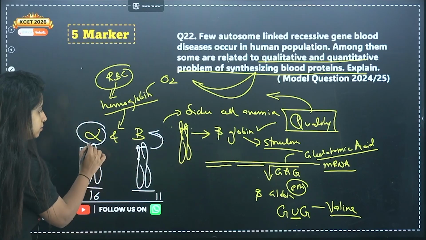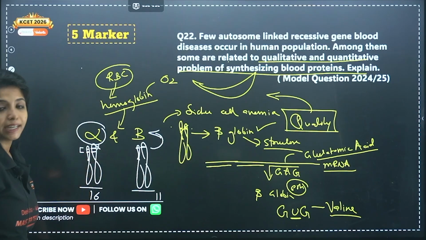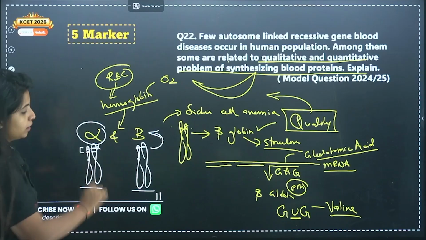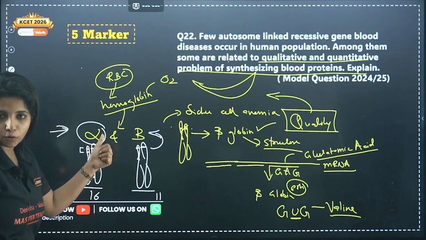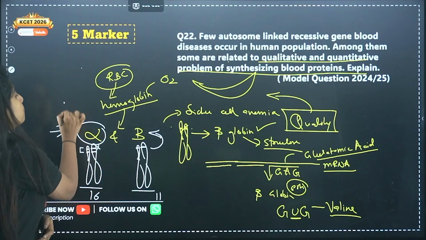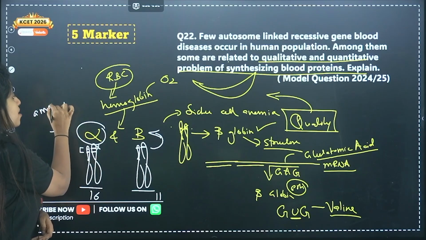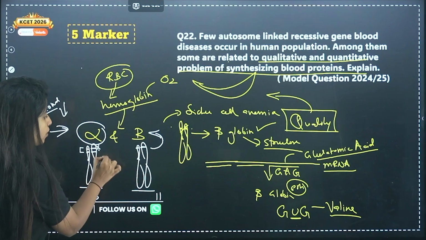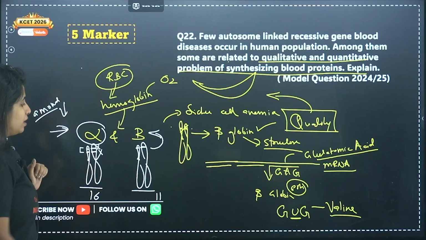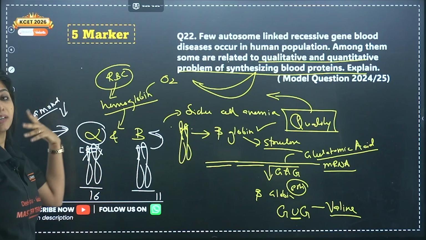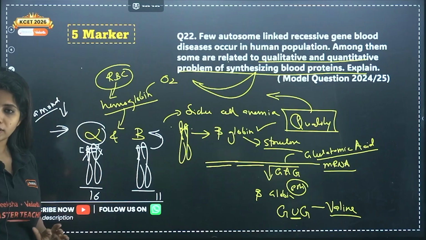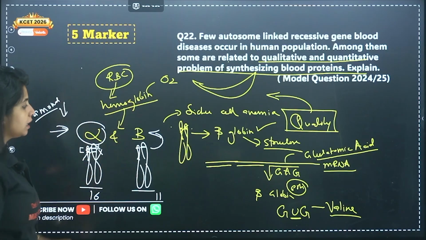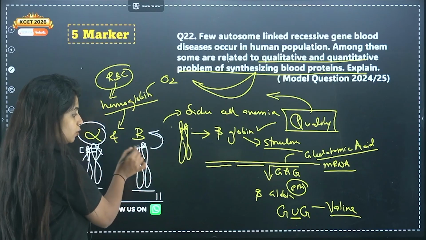Suppose one gene is mutated over here. What will happen? 1, 2, 3 are still left to produce alpha globin chain. But the amount of alpha globin chain produced is going to be less. Suppose 2 of them are mutated, it is going to be even less. Suppose all 4 of them, then alpha globin chain is not going to be there at all. If alpha is not there, can you make hemoglobin? No. Similarly, in beta chain, if 1 is mutated, you still have 1.